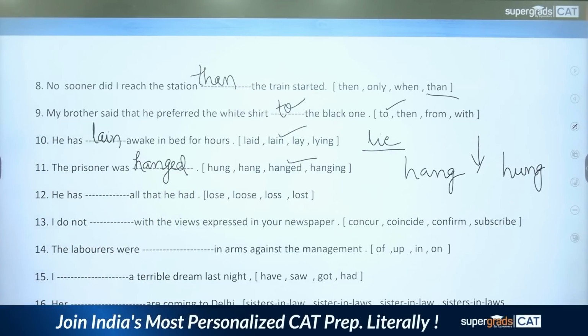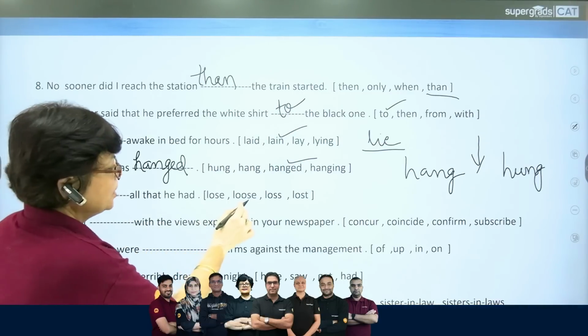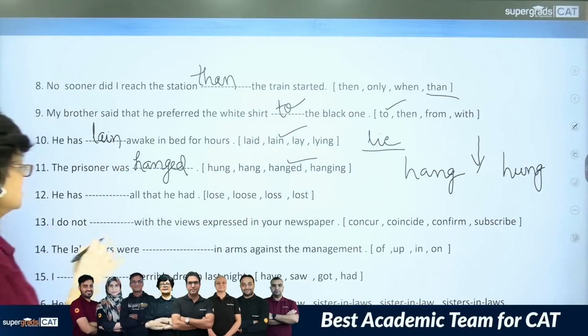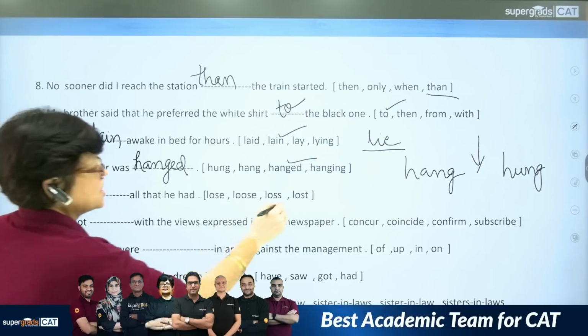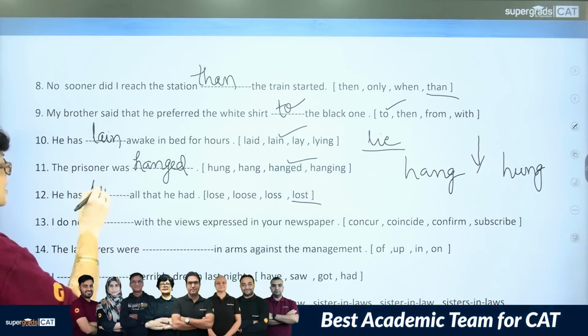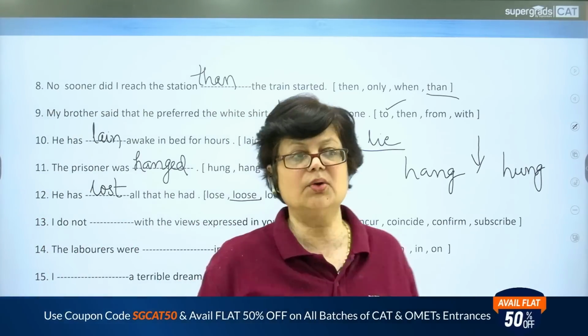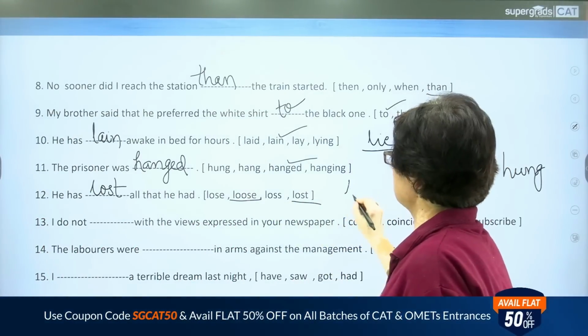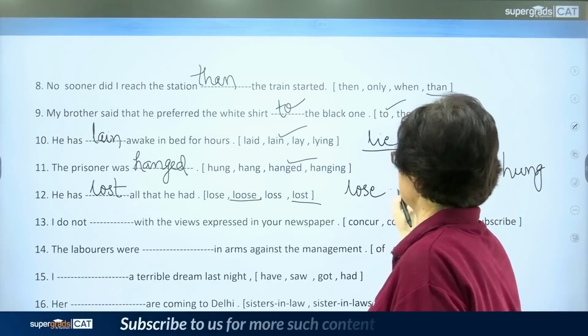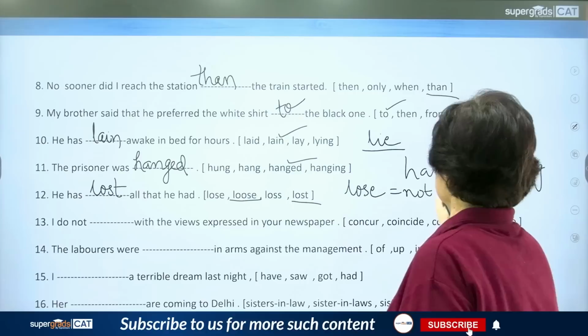He has dashed all that he had. Lose, lose, lost, lost. He has lost all that he had. Now look at this word lose and LOOSE. LOSE means not to find, गुम हो जाना.